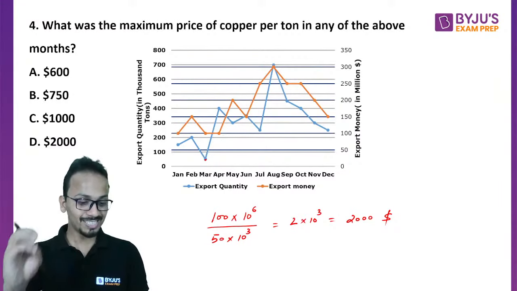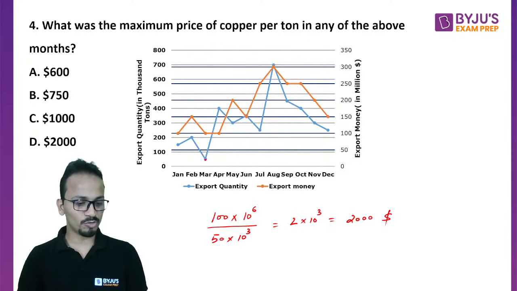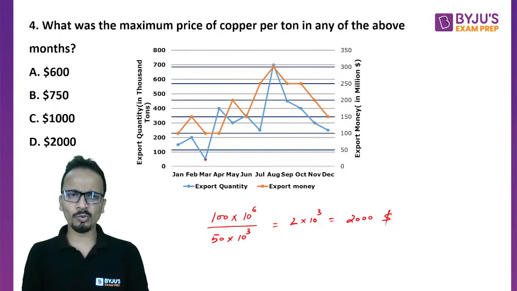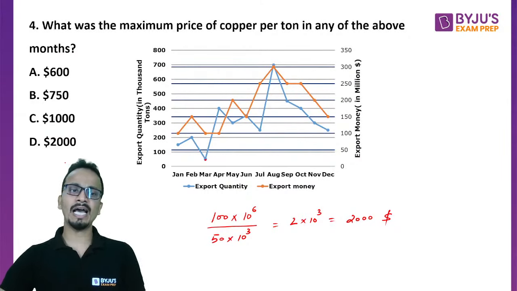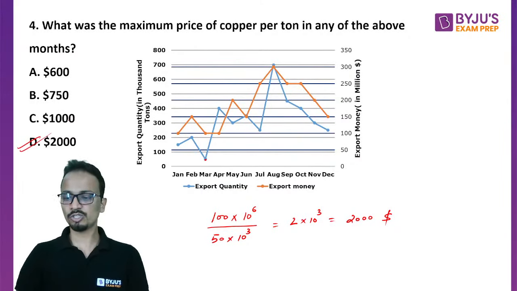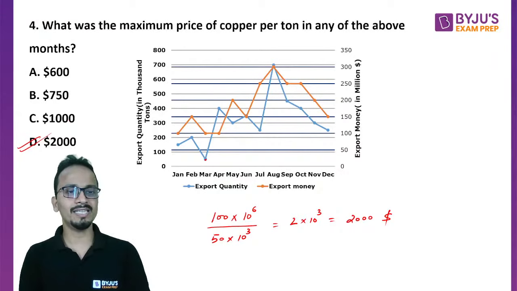So Darshit, this is what we have to be very careful about. Okay. Guys, Rohini, you have also mentioned the answer as July. Not a worry. Please be a little careful. Observe all the figures properly and then calculate your answers. So answer will be option D in this case.